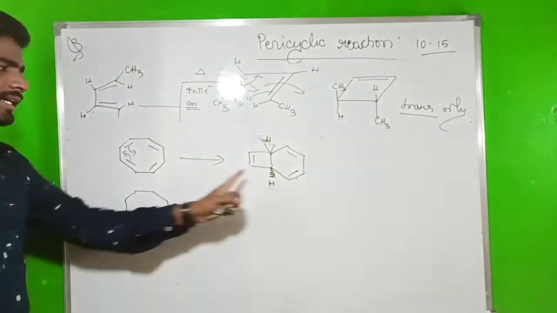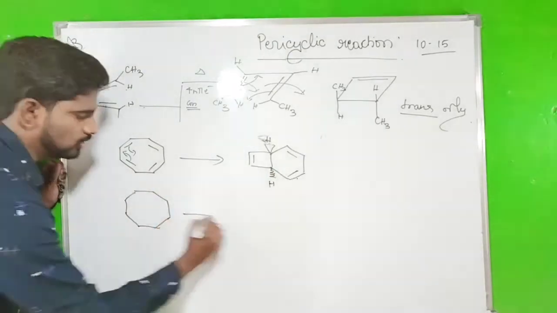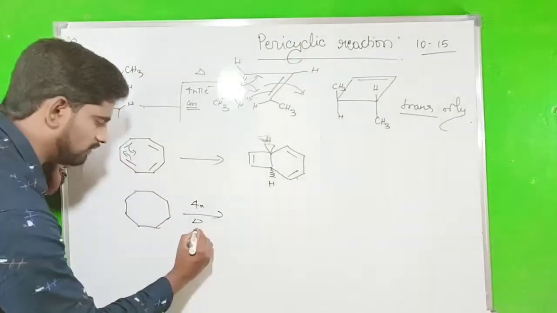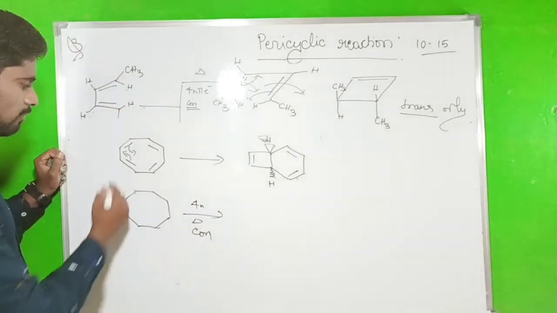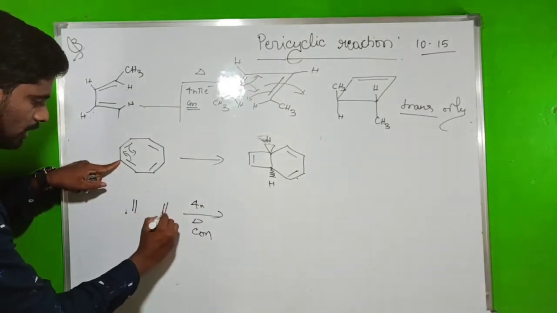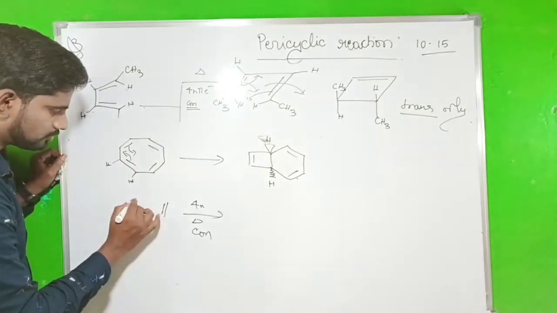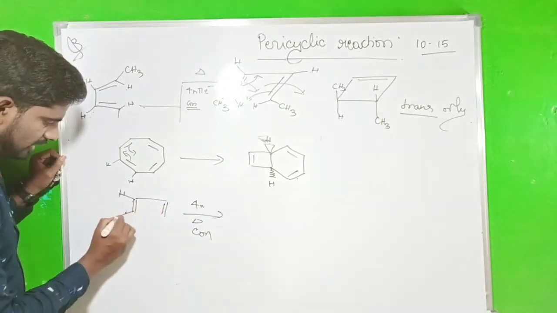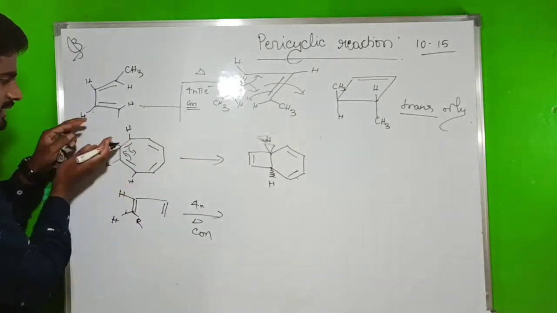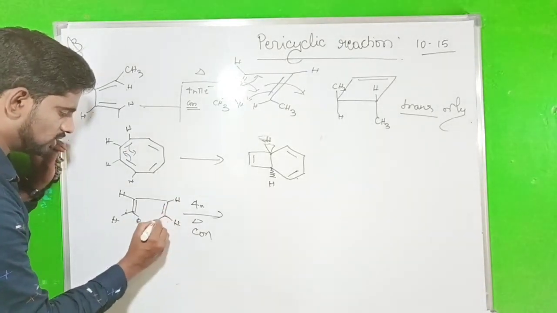So now you have to get this product. What is the condition you are using? So go to the 4n pi. You just take first, initially, 4n thermal condition. What happens? Conrotation will take place. So what is the model? So you have to write the model. So that one double bond, double bond, so hydrogen, hydrogen in the same position. Okay, so this is a hydrogen and this one will be the hydrogen, R right here. So here also hydrogen, hydrogen on the same side. So that's why hydrogen and hydrogen. So this is the R.